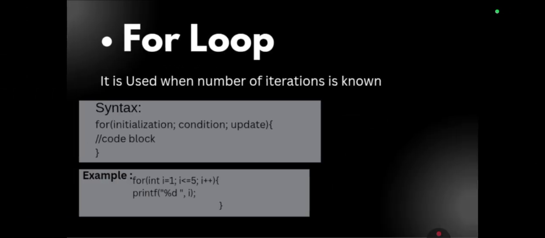At first we will talk about the for loop. A for loop is used when we know exactly how many times the loop will run. It has three parts: initialization, condition, and update. In the example, we can see that the loop prints numbers from 1 to 5. First i is initialized to 1, then it checks the condition and finally increases by 1 each step.